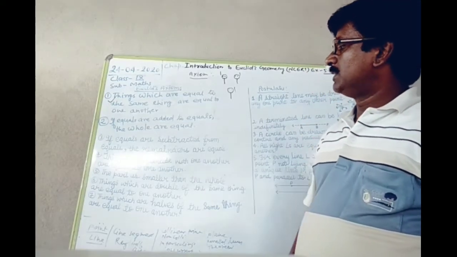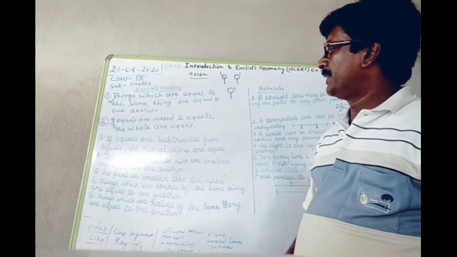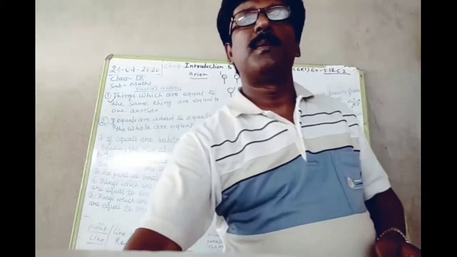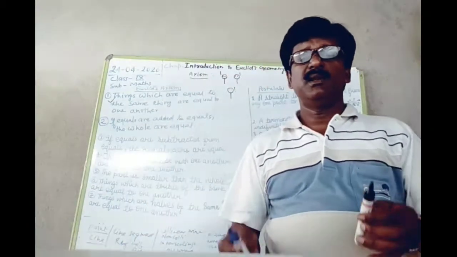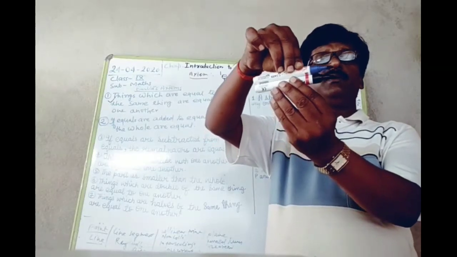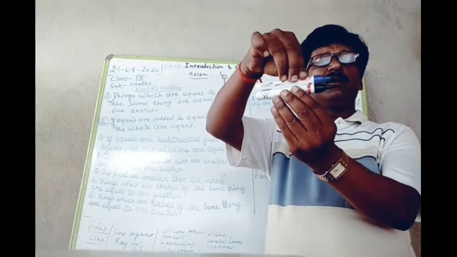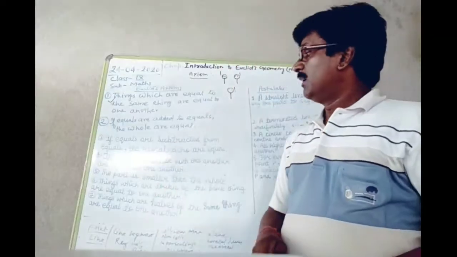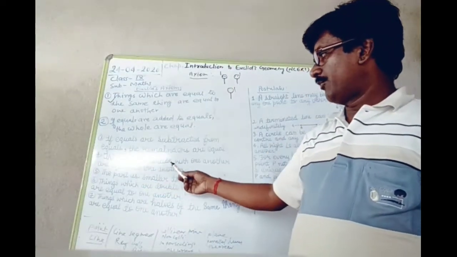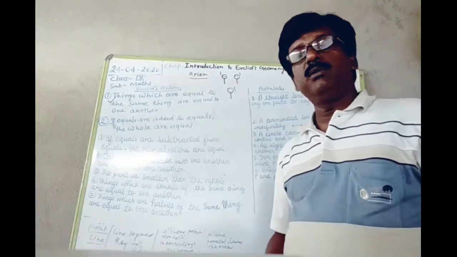And fourth is, things which coincide with one another are equal to one another. Suppose I take 2 markers, see, and when I make them coincide, it means the lengths of these markers are equal. So this is the fourth axiom, which tells that things which coincide with one another are equal to one another.